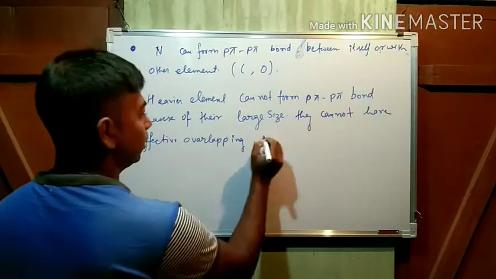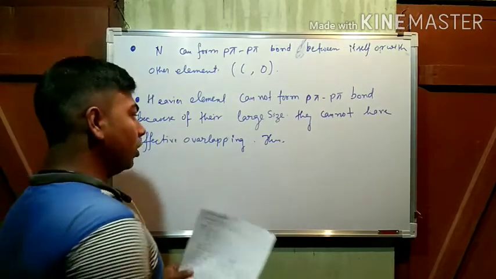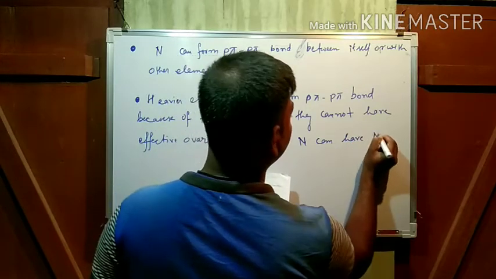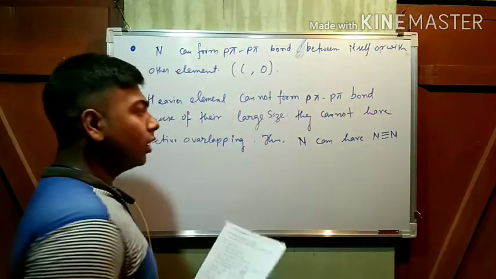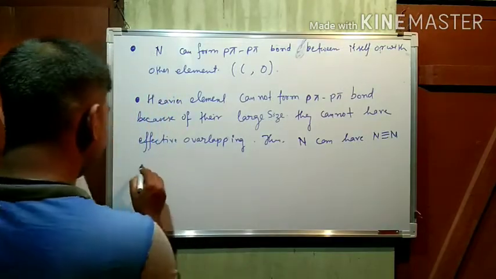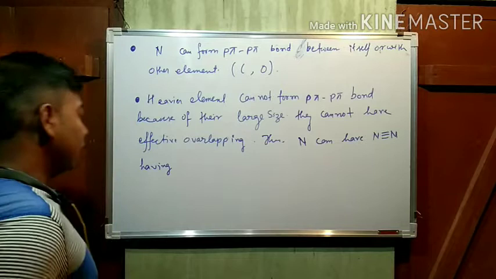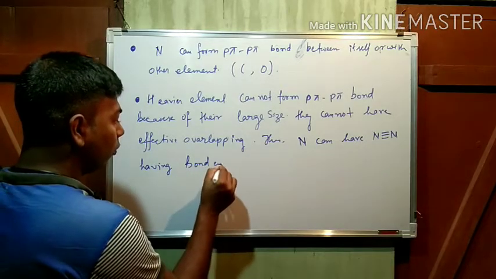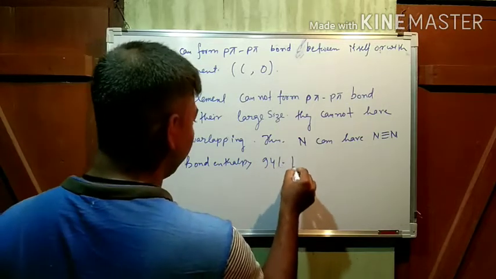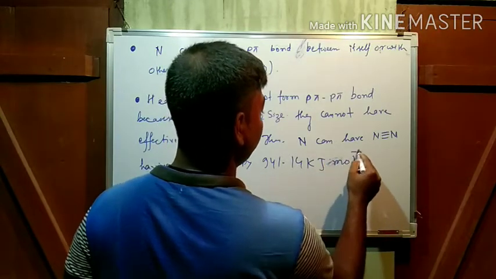Thus only nitrogen can have a nitrogen triple bond, having a very high bond enthalpy, nearly 941.14 kilojoule per mole.